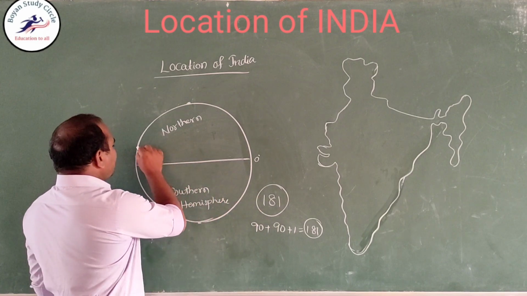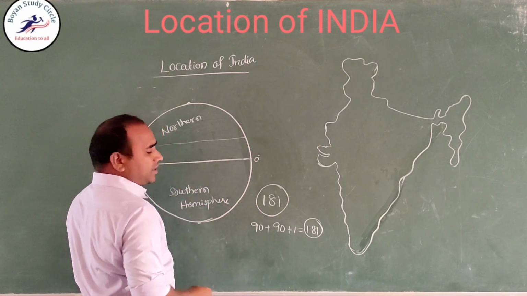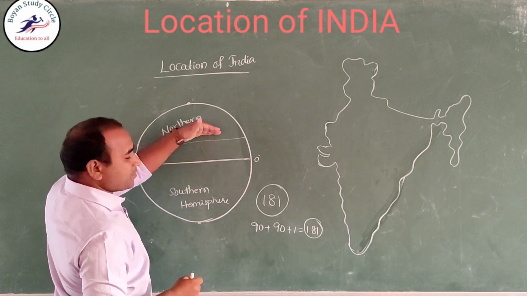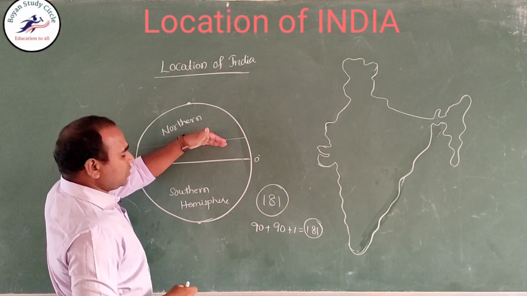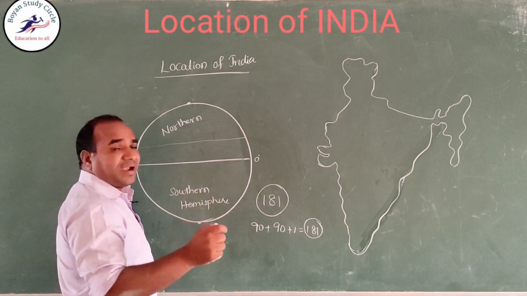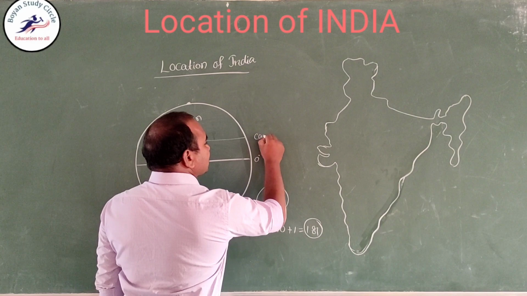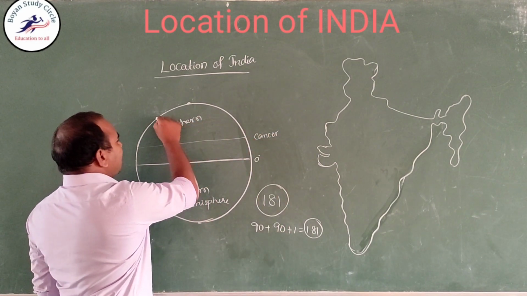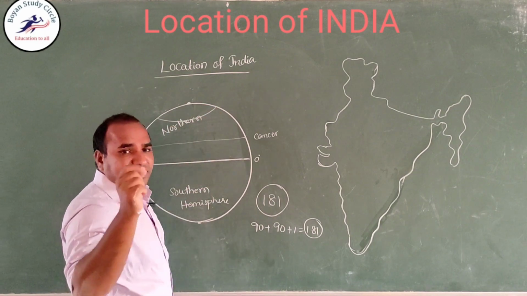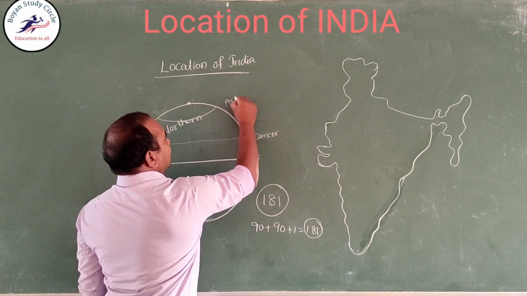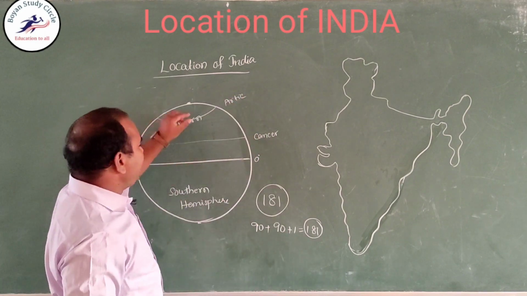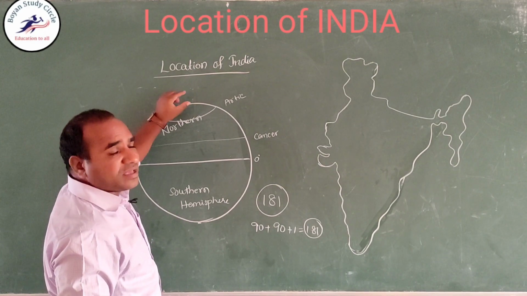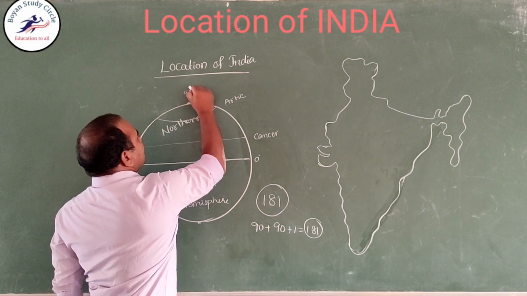So there are some main, important latitudes. Those are 23 and a half degrees north latitude, called the Tropic of Cancer. 66 and a half degrees north latitude is called the Arctic Circle. And 90 degrees north latitude is the North Pole.